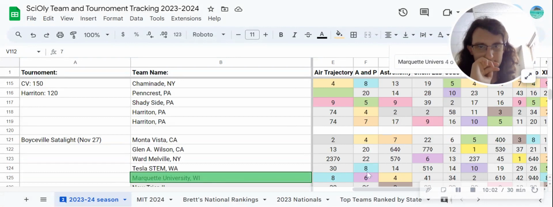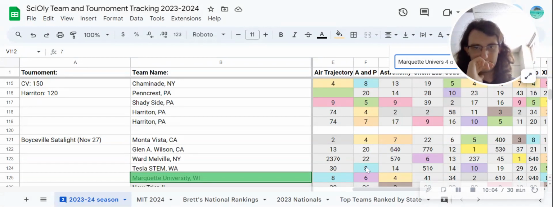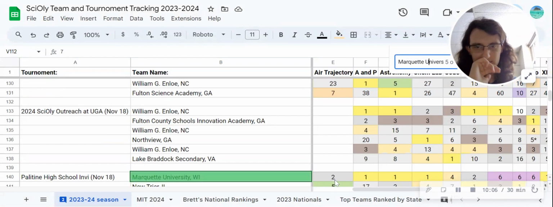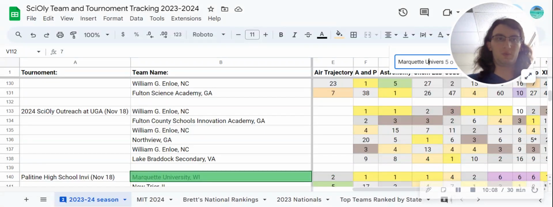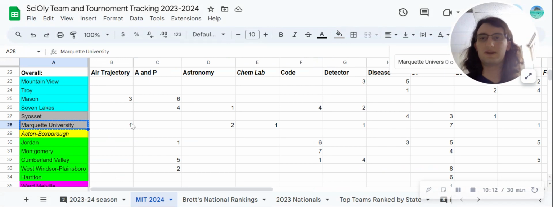I like to have it like this, so you just need to look at this. If we look, oh, by the way, there's one more thing I want to go over: how I decided if a team is good at an event or not. I looked at two things.